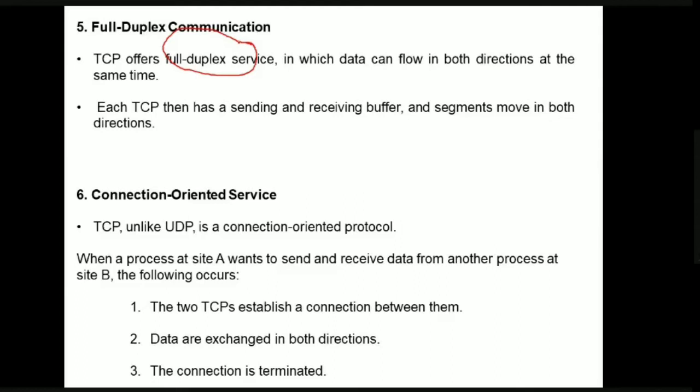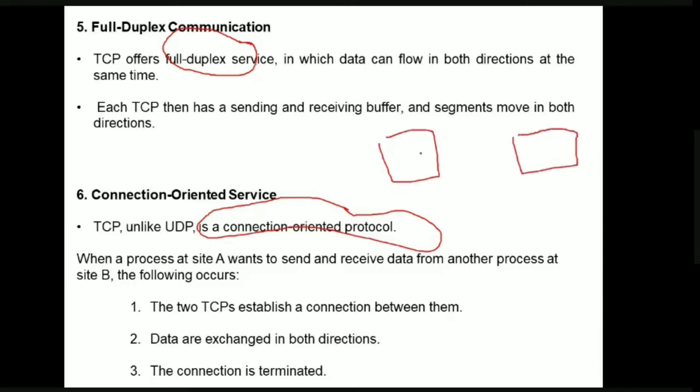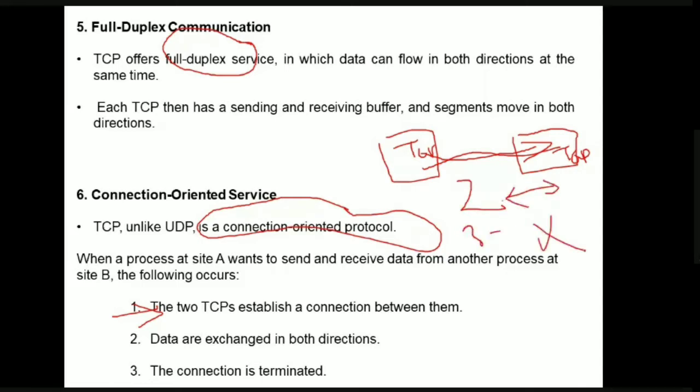Next, the sixth thing is connection oriented service. In UDP we have connectionless service, and in TCP we have connection oriented service. This is the reason why we call the TCP protocol a connection oriented protocol. So now when there is a sender A and a receiver B, if sender A wants to send information to the receiver B, the following things occur. The first thing is that the TCP must establish a connection between them. That is, the sender side TCP protocol and the receiver side TCP protocol must establish a connection between them. The second step is that the data must be exchanged over this connection. And the third one is that the connection will be terminated.